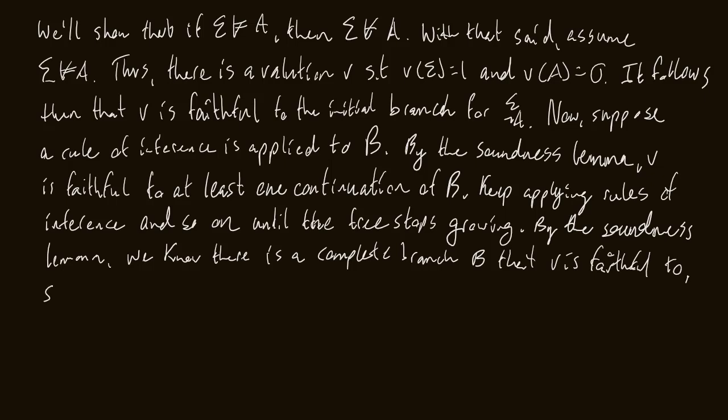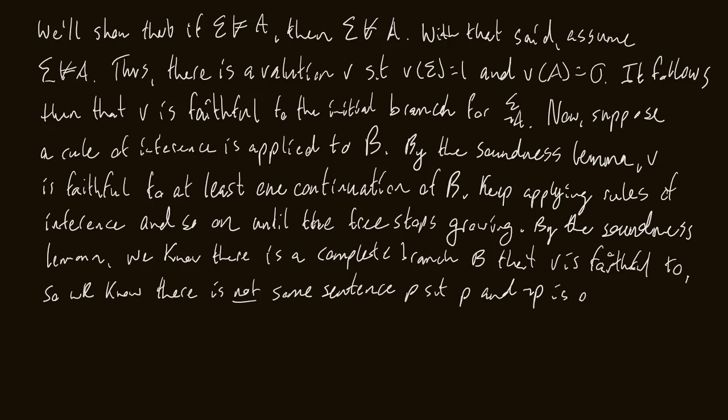So we know there is not some sentence P such that P and not P is on B. Otherwise, V would not be faithful to P. So B is open.